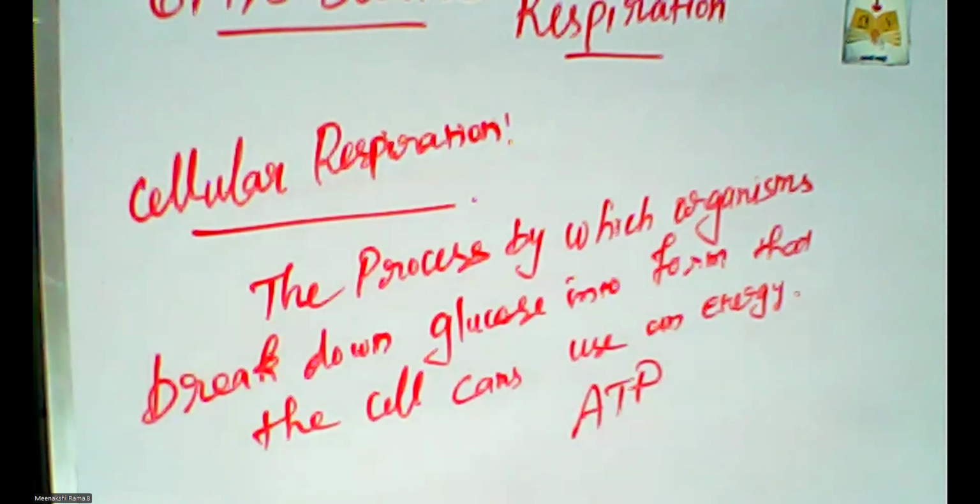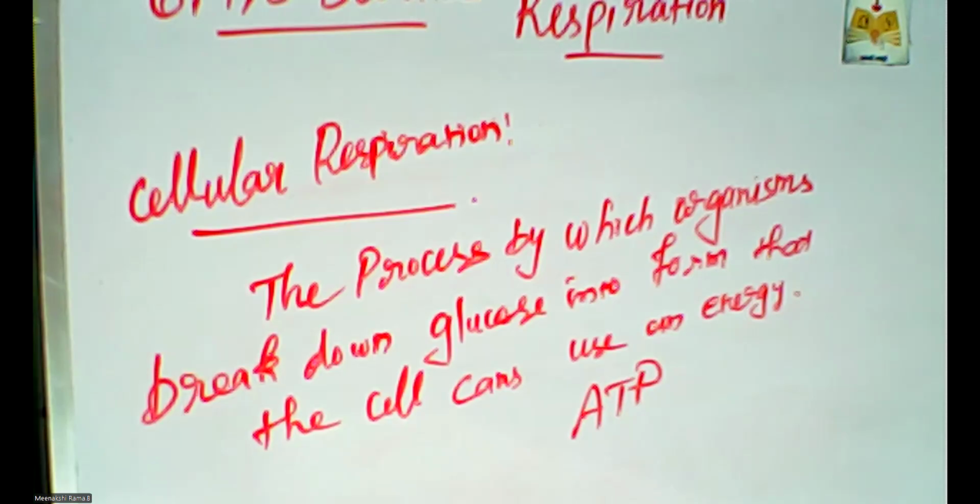The cellular respiration takes place in the cytoplasm and the mitochondria. There are different kinds of parts in a cell: nucleus, cytoplasm, ribosome, lysosome, mitochondria, Golgi bodies. These are all the parts of the cell.